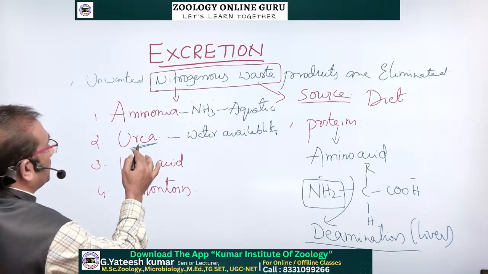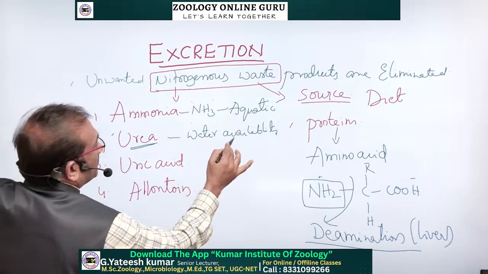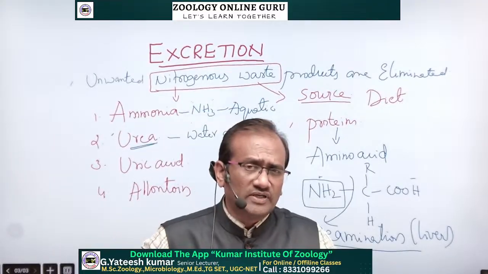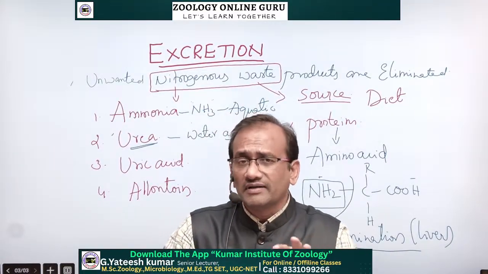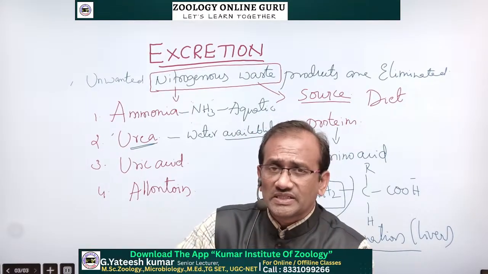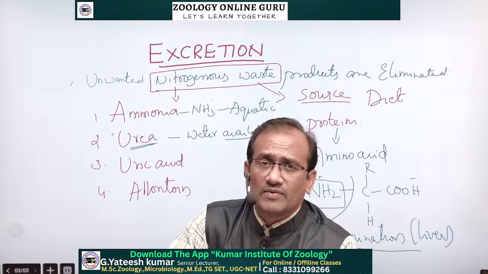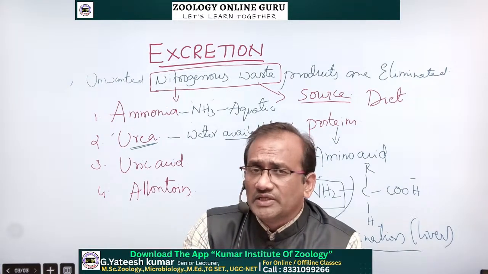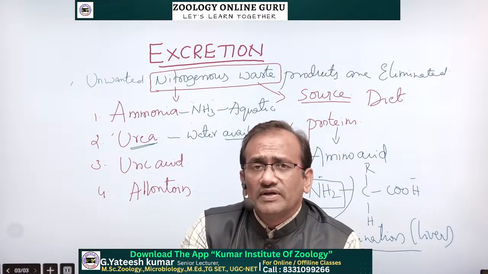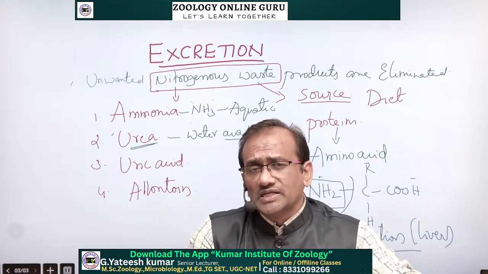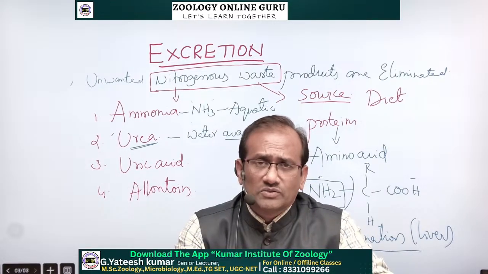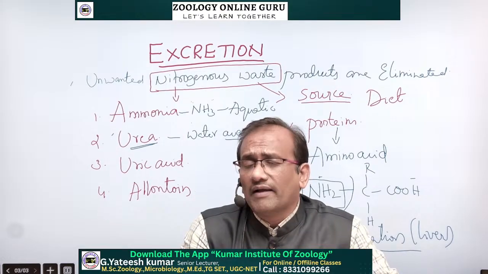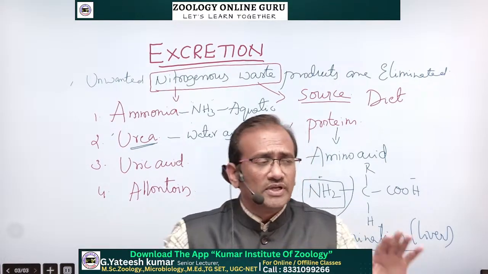Whatever organisms excrete urea live in areas where water is sufficient, in terrestrial regions, but water is necessary. We human beings also excrete urea, because we live in the terrestrial region, but we have plenty of water. So on land where water is available, those organisms excrete urea.